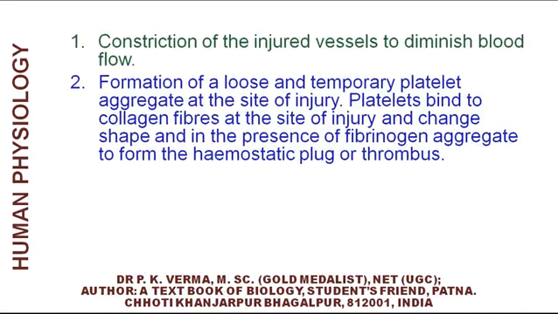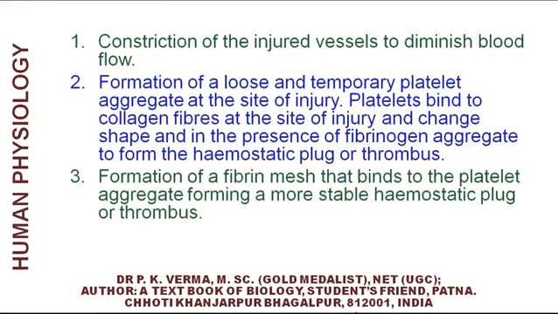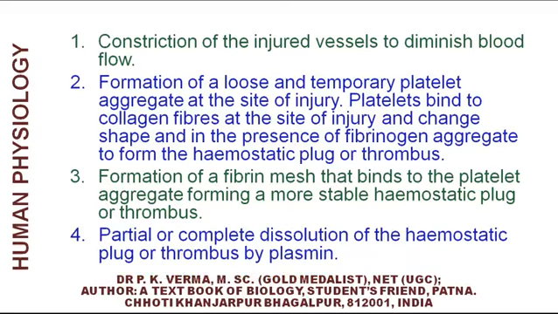Platelets bind to collagen fibers at the site of injury and change shape in the presence of fibrinogen, aggregating to form the hemostatic plug or the thrombus. Third, formation of fibrin mesh that binds to the platelet aggregates, forming a more stable hemostatic plug or thrombus. And the fourth step is partial or complete dissolution of hemostatic plug or thrombus by plasmin.